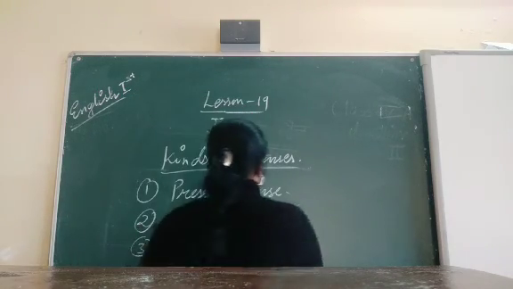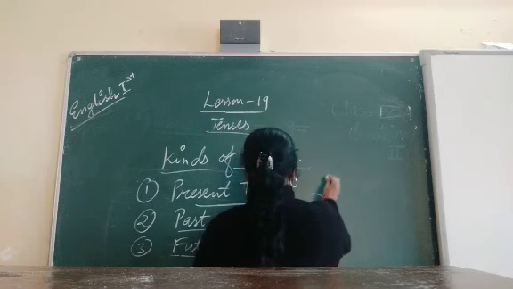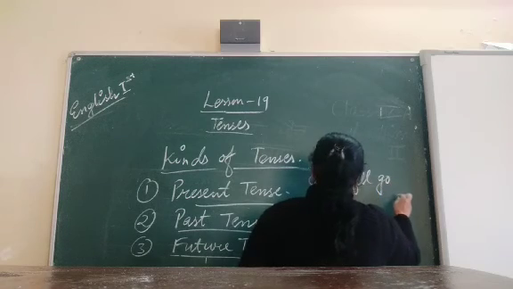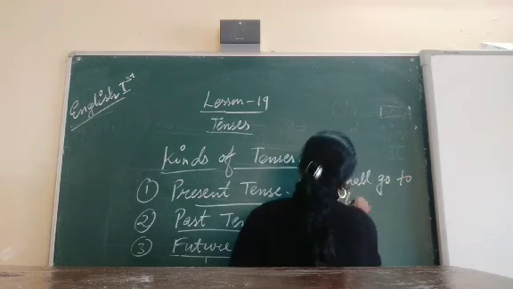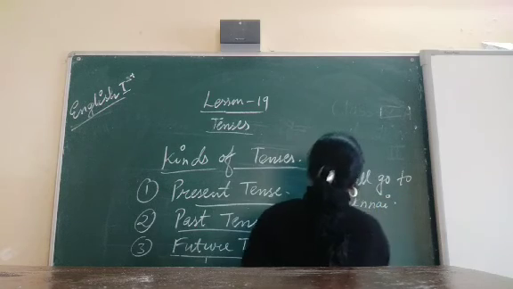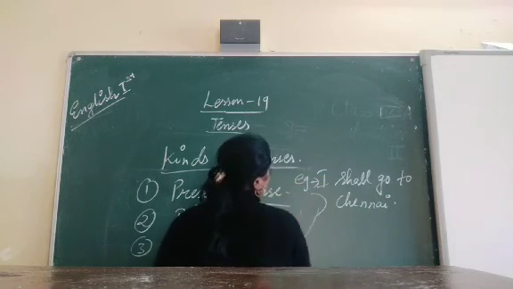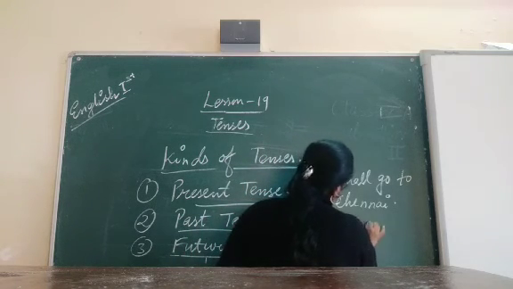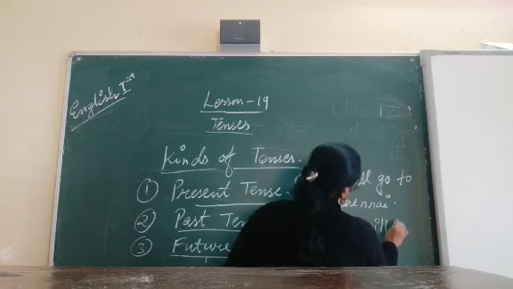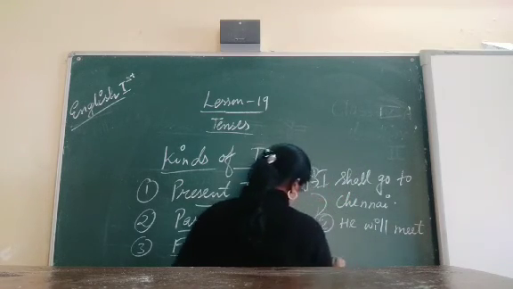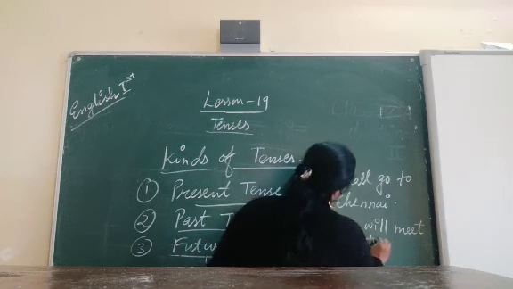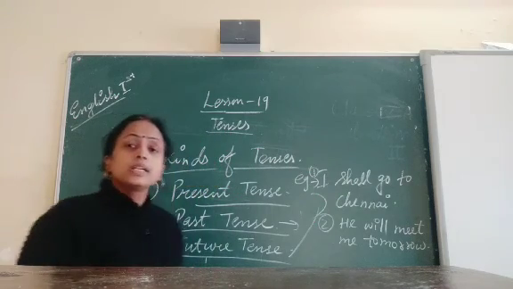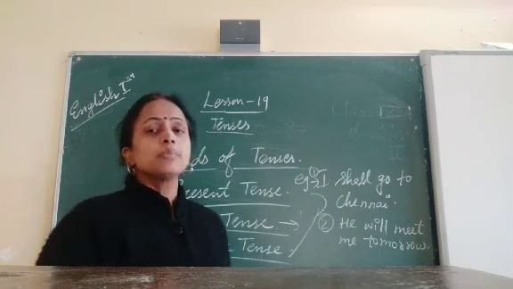Suppose, for example, I can write it here. Future tense. I shall go to Chennai. This is one example. Now, second example. He will meet me tomorrow. These two sentences are here. This is an example of future tense.